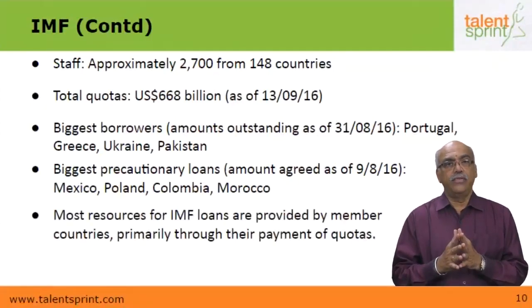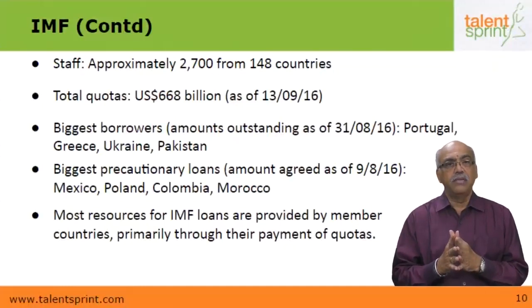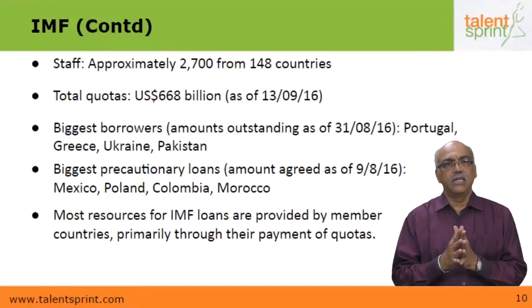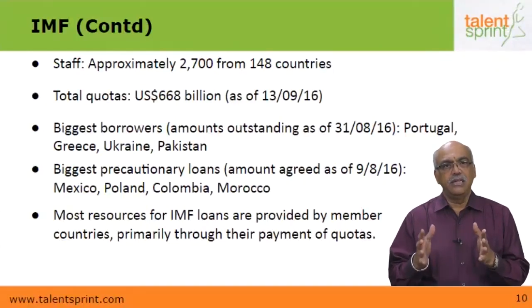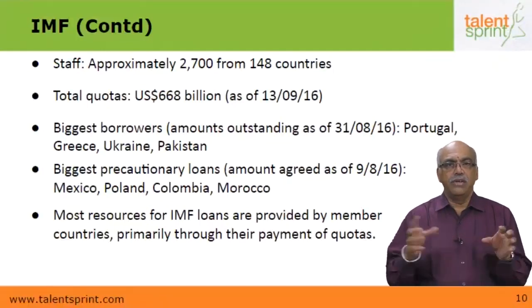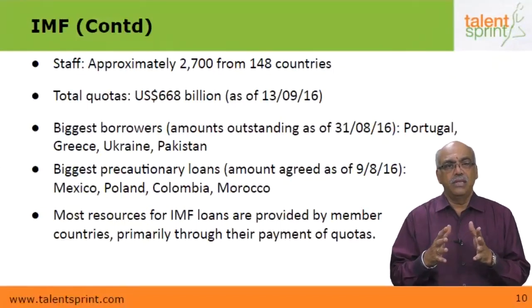Most resources of the International Monetary Fund are provided by member countries primarily through their payment of quotas. The money for the International Monetary Fund comes from the member countries themselves. So each country contributes to the quotas of the International Monetary Fund, and that money received from the countries is then allocated to the various countries depending on various factors, especially the need for money. That's how the International Monetary Fund actually functions.